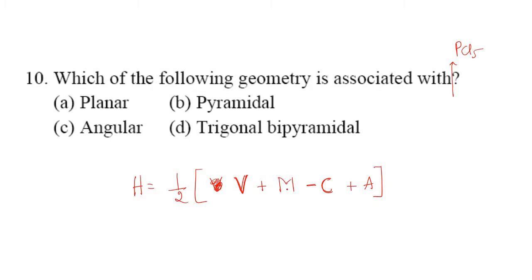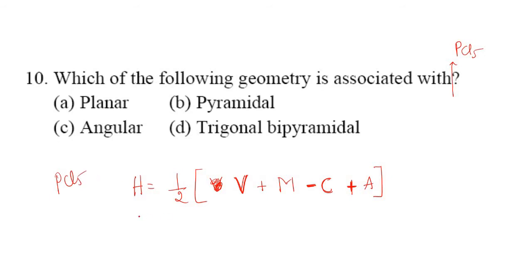M is the number of monovalent atoms that are linked with the central atom, and C is nothing but the charge. If it is a cation, it has a charge, which means we have to remove that many electrons, and if it is an anion, then it has gained electrons, and here it becomes a plus, right?